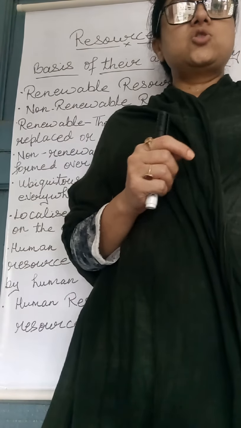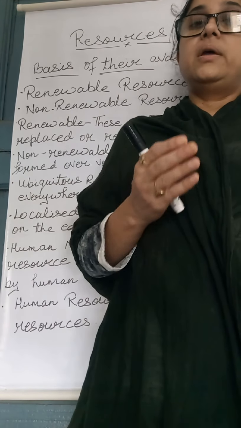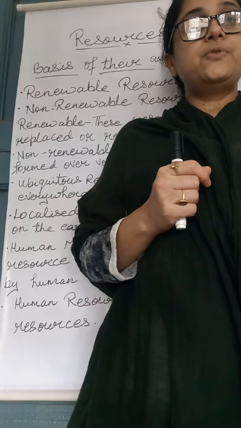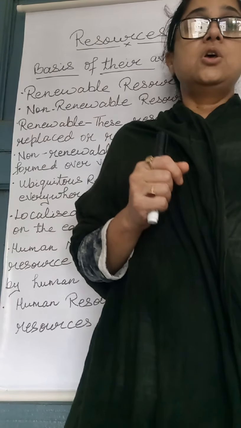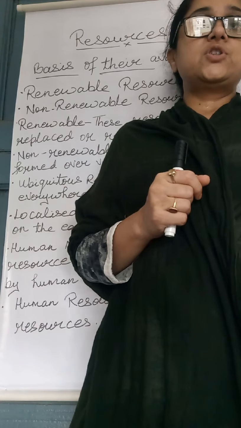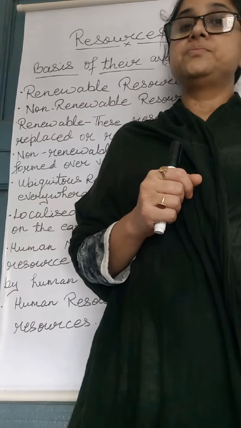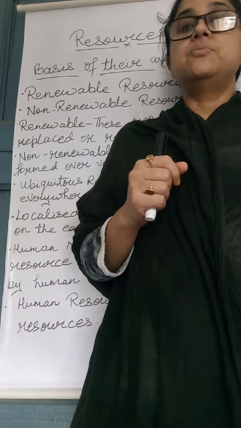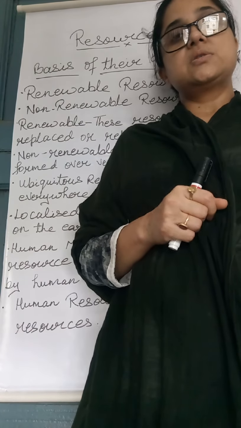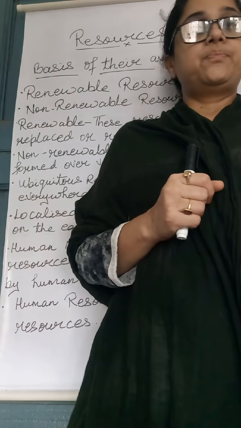It is the practice of decreasing the quantity of energy, that is electricity and fuel, which we use in our daily life. So we should always practice energy conservation. Whenever we are using electricity or any fuel, we should take care that it is not misused, because once it depletes, we will not get it back.